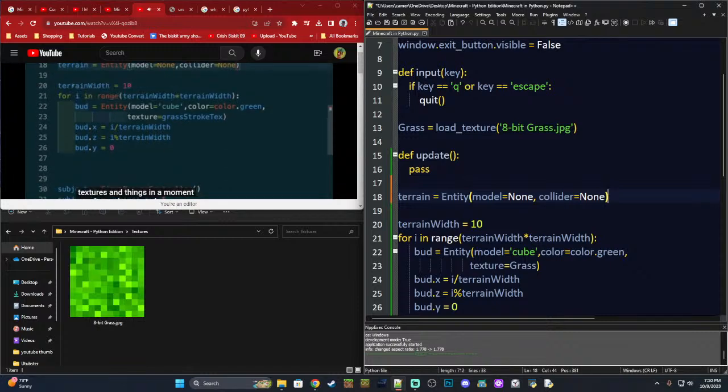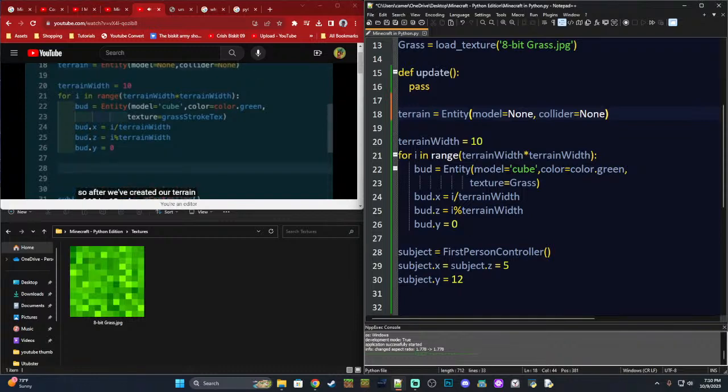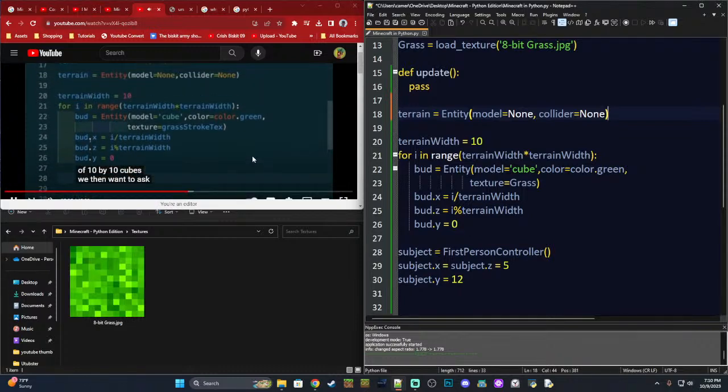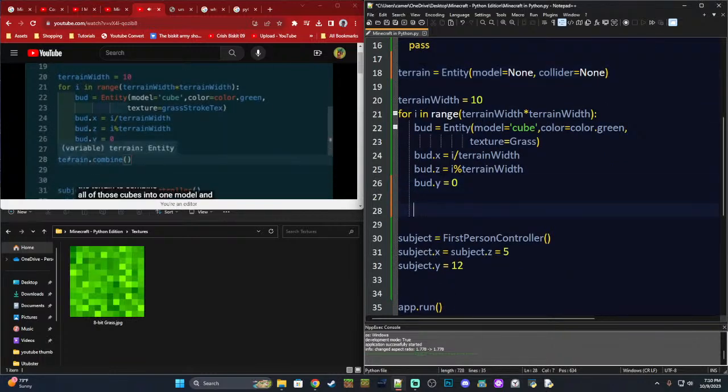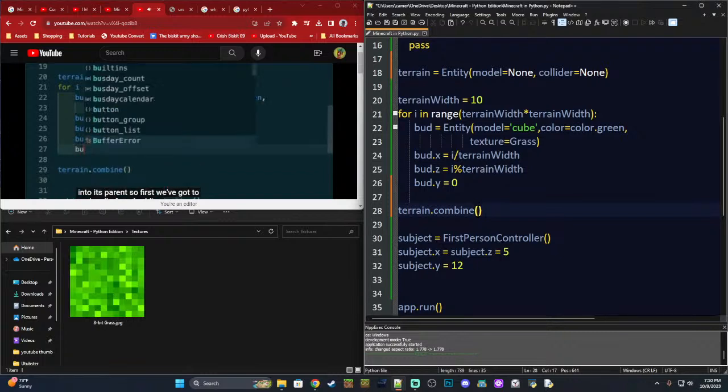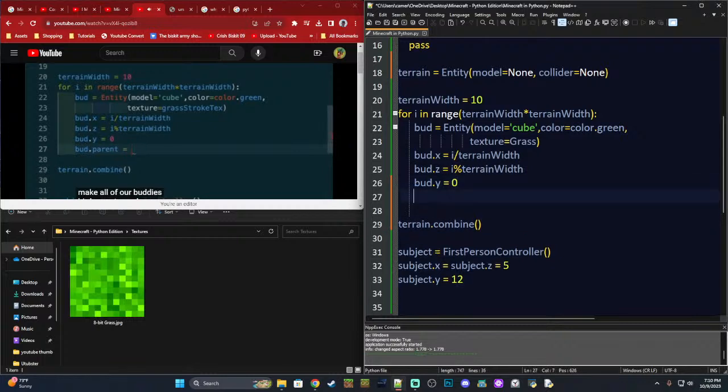So after we've created our terrain of 10 by 10 cubes, we then want to ask the terrain to combine all of those cubes into one model. And you do that by just saying the entity's name dot combine. Now, how does it know which entities to combine? Well, it will combine all of its child entities. So you can make entities within the scene attached to what we call a parent entity. And if you have done that, it will follow that entity around if you move it, or if you want to combine it, it will combine into its parent. So first we're going to make all of our cubes' parent equal terrain. There we go. And now that will combine.